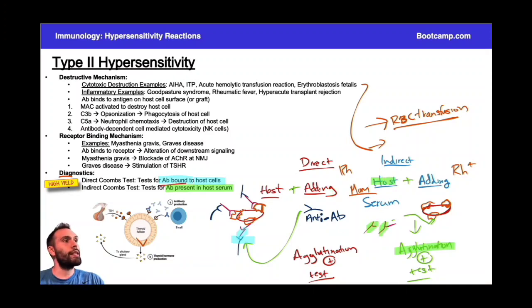With the direct Coombs test, remember, it's a little bit different. We're looking to see if there are antibodies already bound to the surface of the host cell. So we have to use an antibody that binds to the Fc portion of whatever we think this pink antibody might be. So I know that's a little confusing, but again, understanding the details is critical to getting a lot of these questions right. So just go through this a couple of times if you're a little unsure.